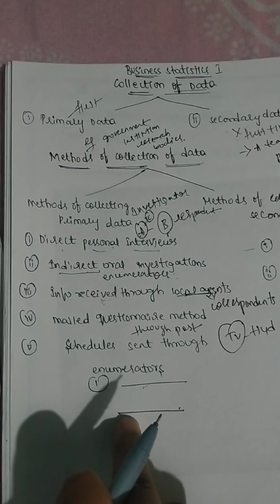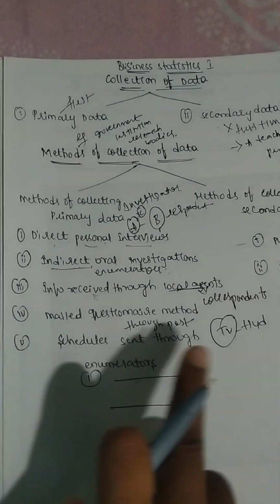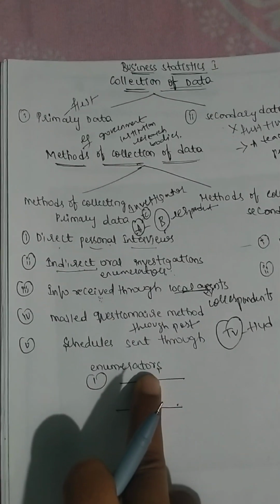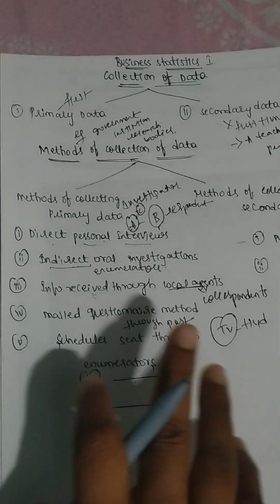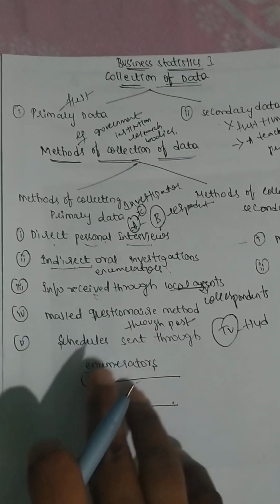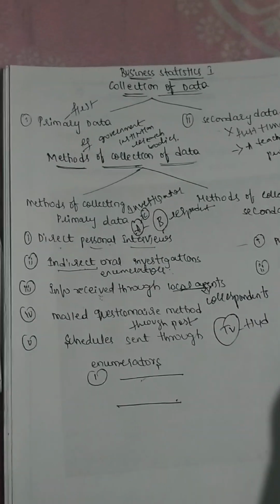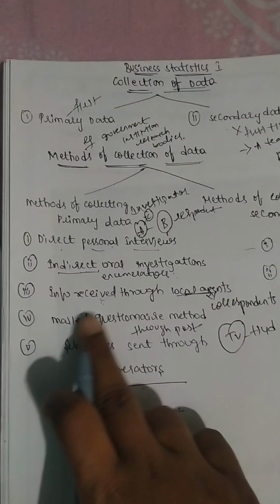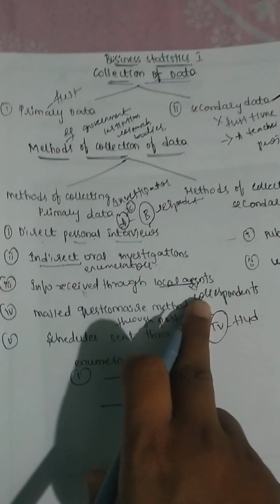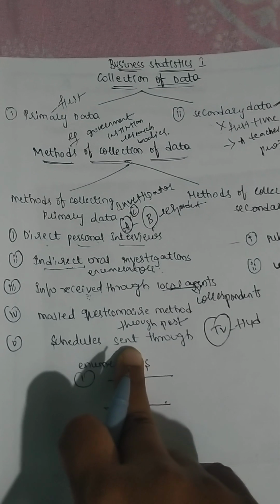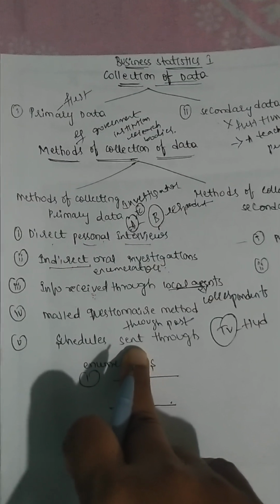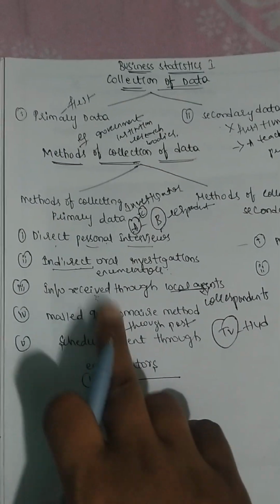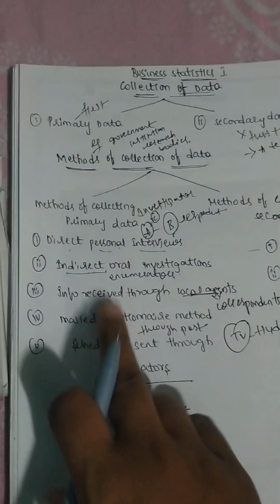This kind of method will be used mostly by research scholars and non-government officials. Even sometimes the government uses it. This method is one of the less expensive methods, and we can collect information from wherever we want. There are no geographical barriers in the mailed questionnaire method. Easily we can collect the information wherever the respondents are. Is it clear? This is all about the mailed questionnaire method. This method is not applicable to the illiterate. It will be applicable to literate people.